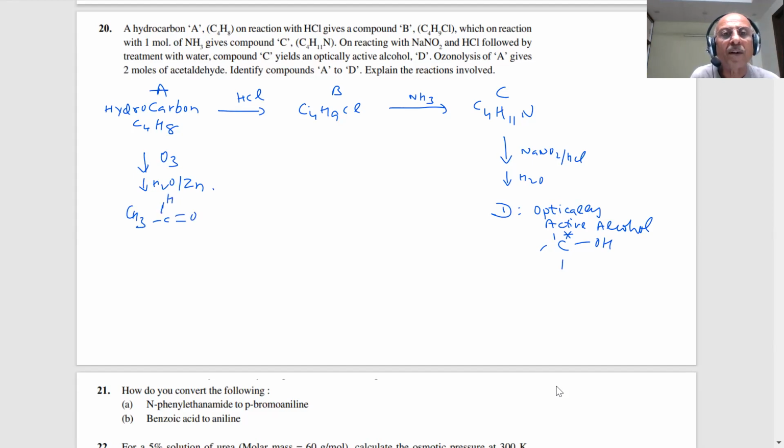Now you have to identify the compounds, students, and write the reactions involved.